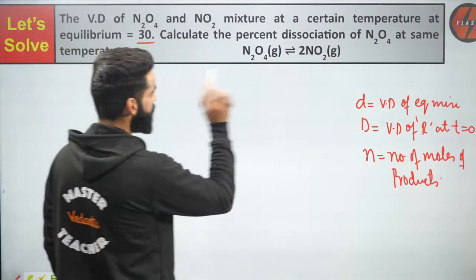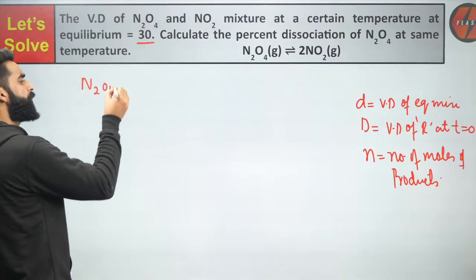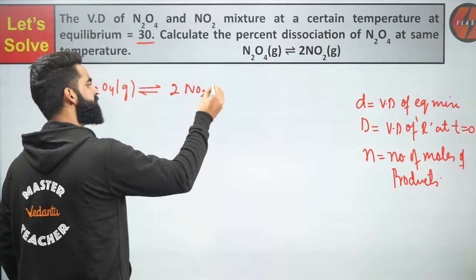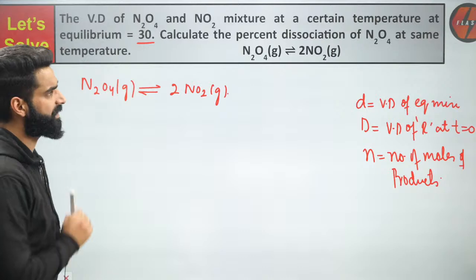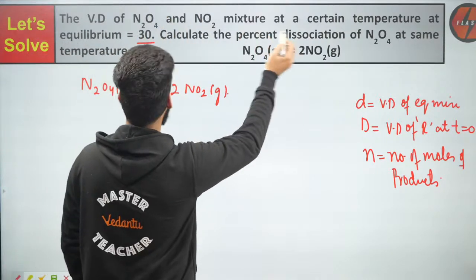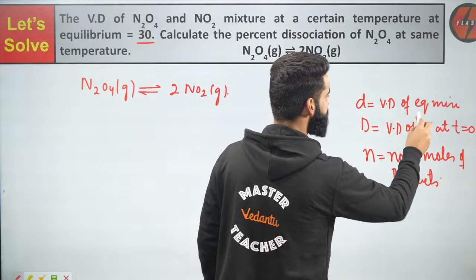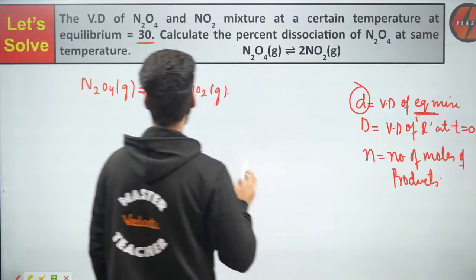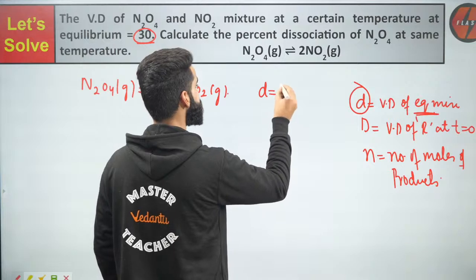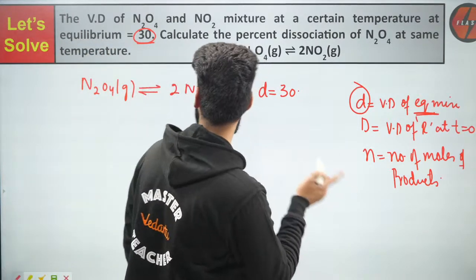Now people, first thing, I'm given the reaction right here. Let me write the reaction over here. It is very simple. N2O4 gas is in equilibrium with 2 NO2 gas. This is the reaction given to me. Now, the vapor density of the N2O4 and NO2 mixture at equilibrium is 30. Vapor density at equilibrium is denoted by small d. So I'm given the value of small d as 30. Calculate the percentage dissociation of N2O4 at the same temperature.